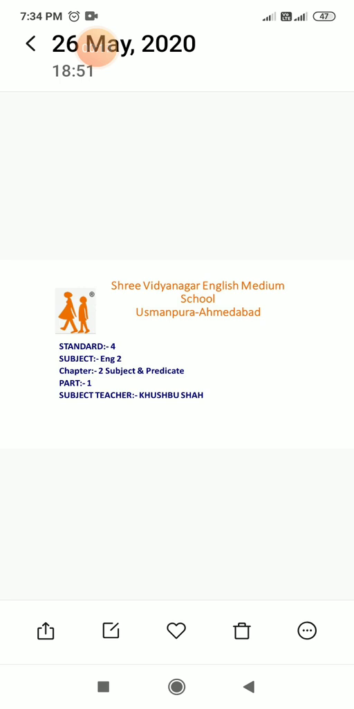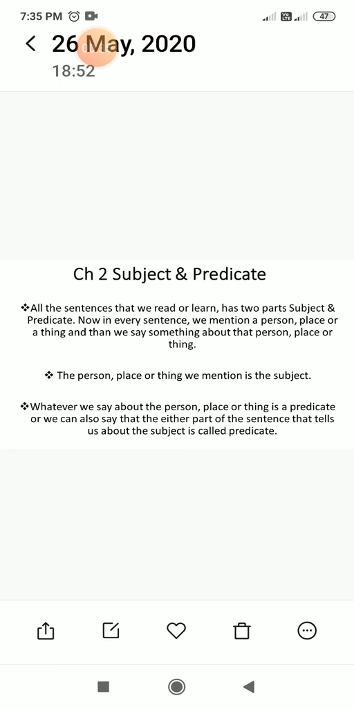In our last chapter, we discussed what a sentence is, how it is made, and what the different types of sentences are. Today in this chapter, we will be discussing subject and predicate. All the sentences that we read or learn have two parts. Whatever sentence you read, learn or write always has two parts: one is a subject and the other is a predicate.